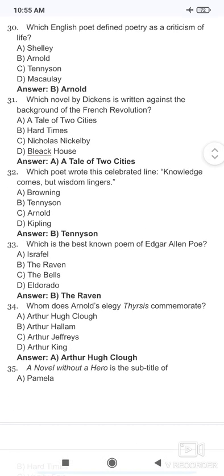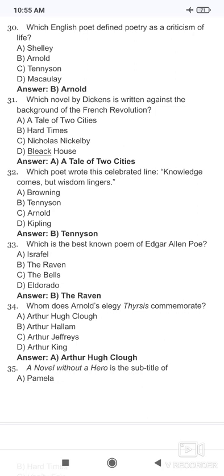Which novel by Dickens is written against the background of the French Revolution? So the correct answer here is A Tale of Two Cities, which is written against the background of the French Revolution. Now which poet wrote this celebrated line, "Knowledge comes but wisdom lingers"?